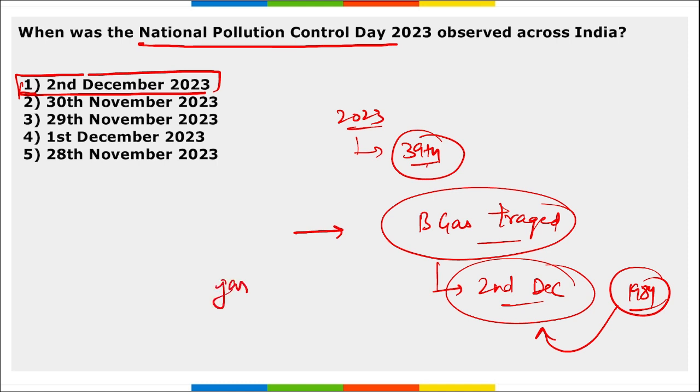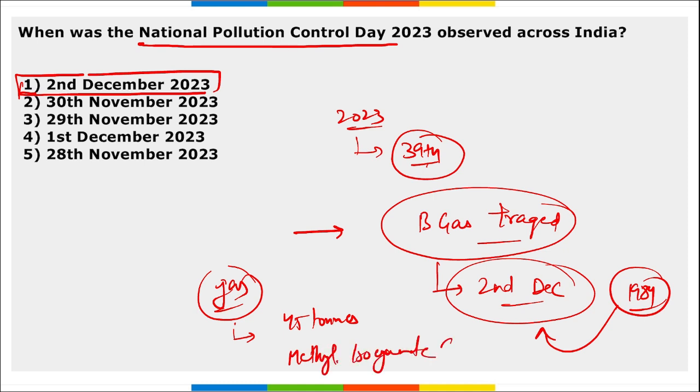Then the next question that can be asked is about the gas that was released during the Bhopal gas tragedy. So 45 tons of methyl isocyanate was released. That was a hazardous gas. That was a gas that took the lives of multiple people.